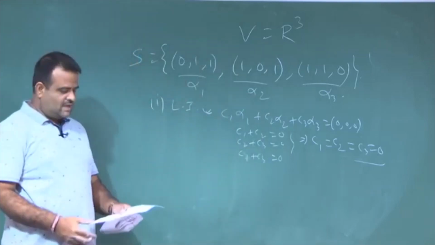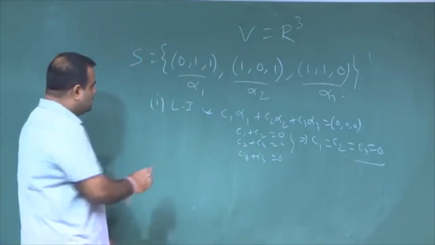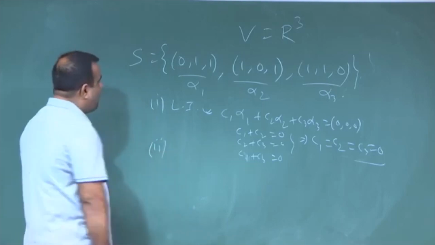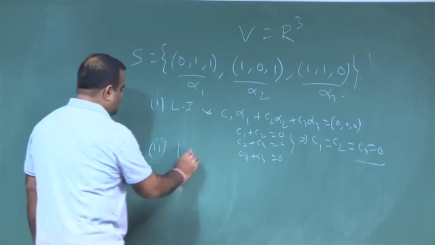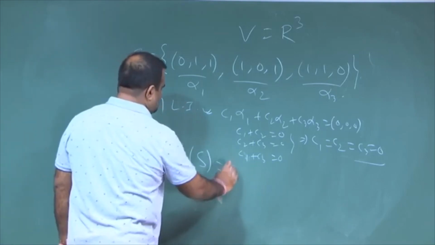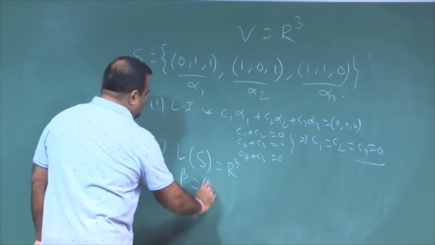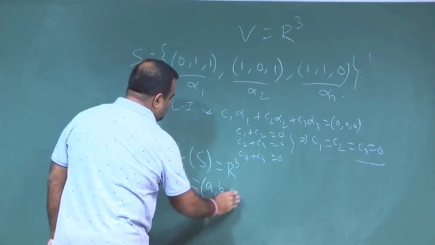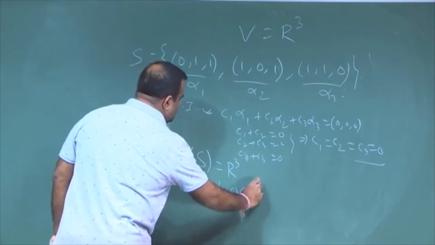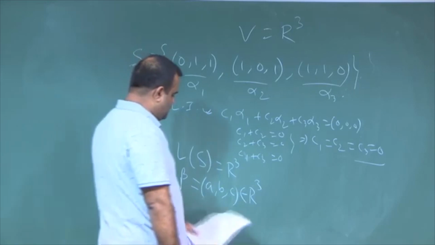independent set of vectors. And also we can see whether this can span V, so whether L of S is R 3 or not. So, we take an arbitrary vector A B C from R 3, where A B C are real numbers. This also we can verify.